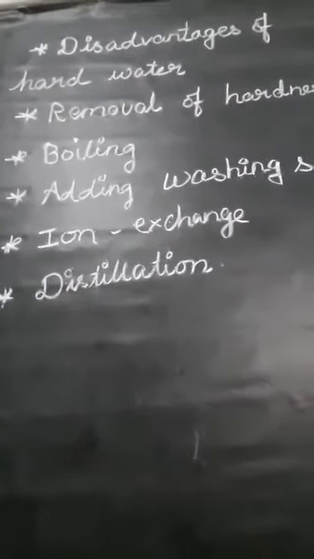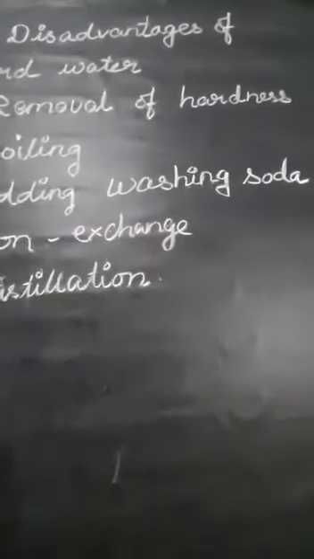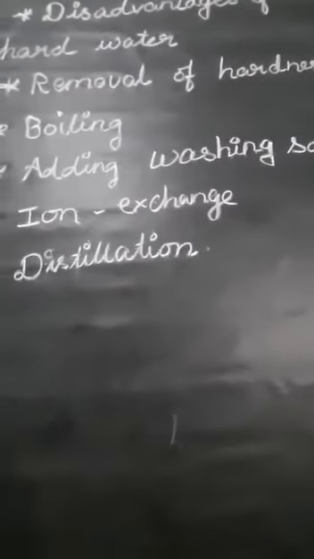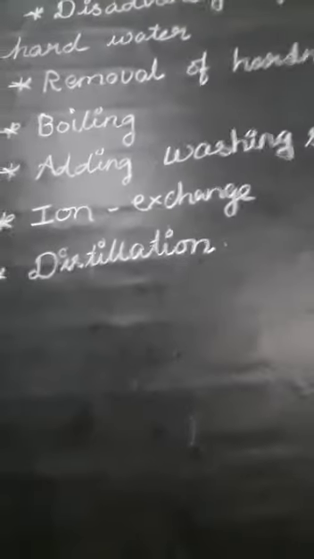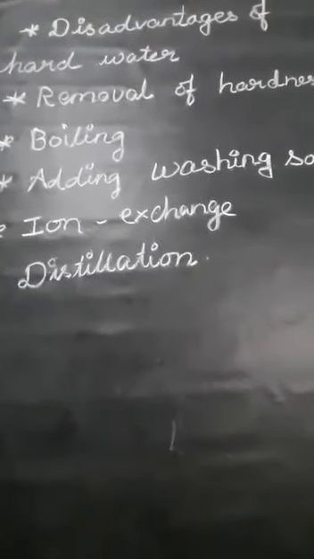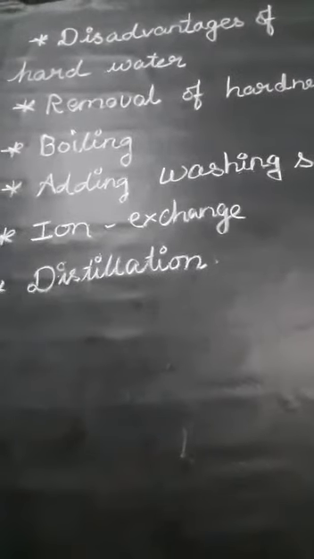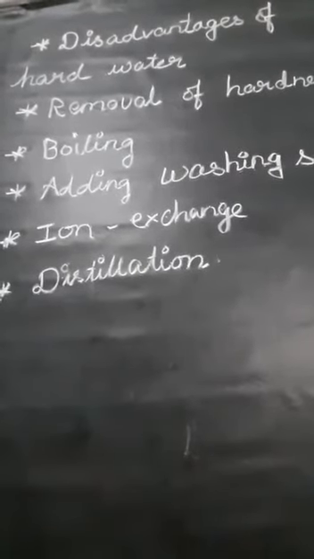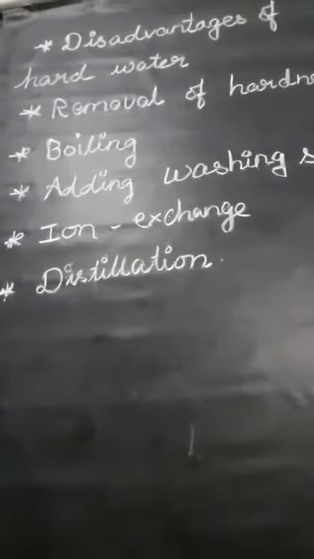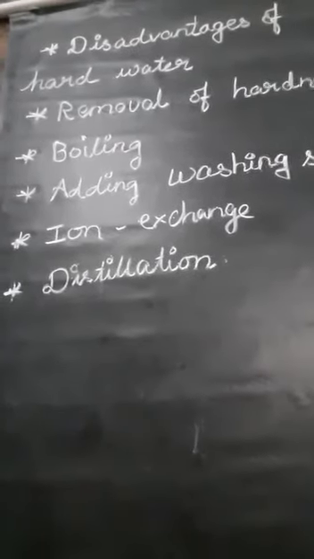Next, adding washing soda. Washing soda is used to remove the permanent hardness of water. Adding washing soda converts the chlorides and sulfates into insoluble carbonates. These insoluble carbonates are then removed by filtration.